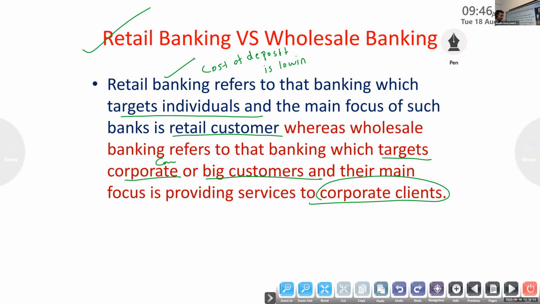In wholesale banking, a small number of branches is sufficient to satisfy the needs of firms, because they are less in number, but individual customers are more and widely scattered, so we have to establish branches in different regions.